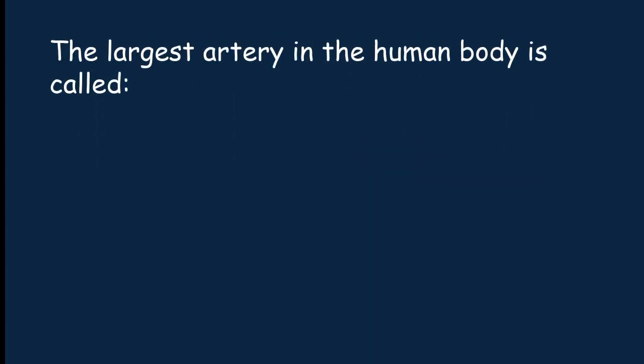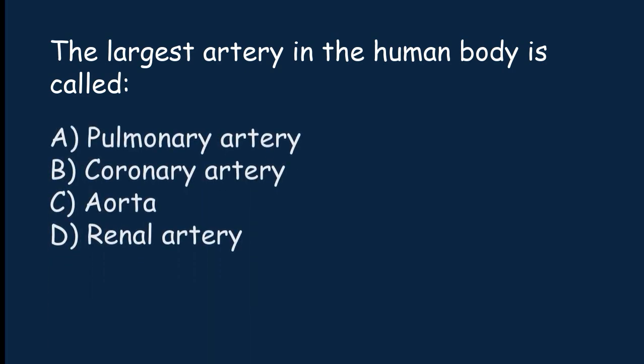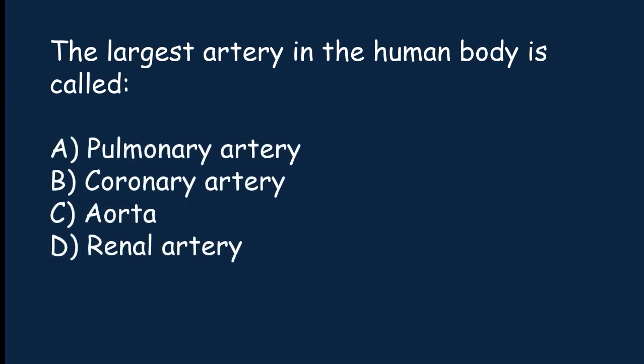The largest artery in the human body is called pulmonary artery, coronary artery, aorta, renal artery. The correct answer is option C. The largest artery in the human body is called aorta.